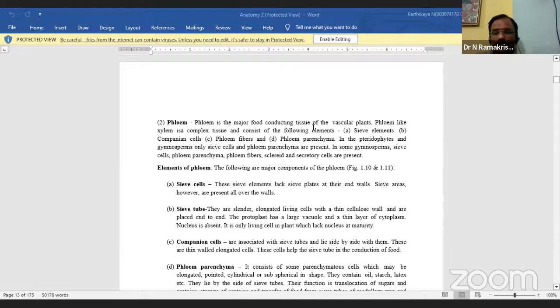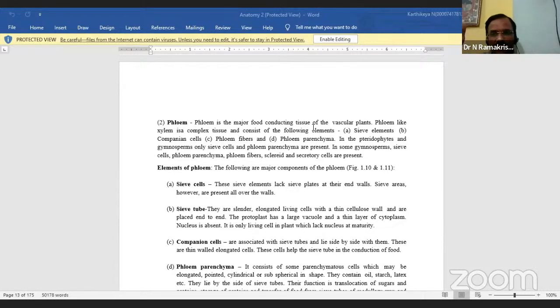Okay. The phloem is also one of the complex tissues that conducts organic solutes from the leaves to other parts of the plant body. It is also known as leptome or bast. The term phloem was coined by Nägeli in 1837. The phloem is placed outside the vascular cambium, external to the xylem in vascular bundles.